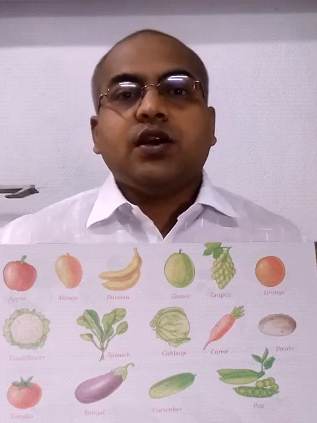In some plants we take the whole plant body as food, like spinach: leaf, stem, everything we are eating from this plant. The best example of such a plant is banana. The flower, the fruit and the stem also we are taking as food. So sometimes we take the whole plant as a vegetable. So these are the things we get from the plants.